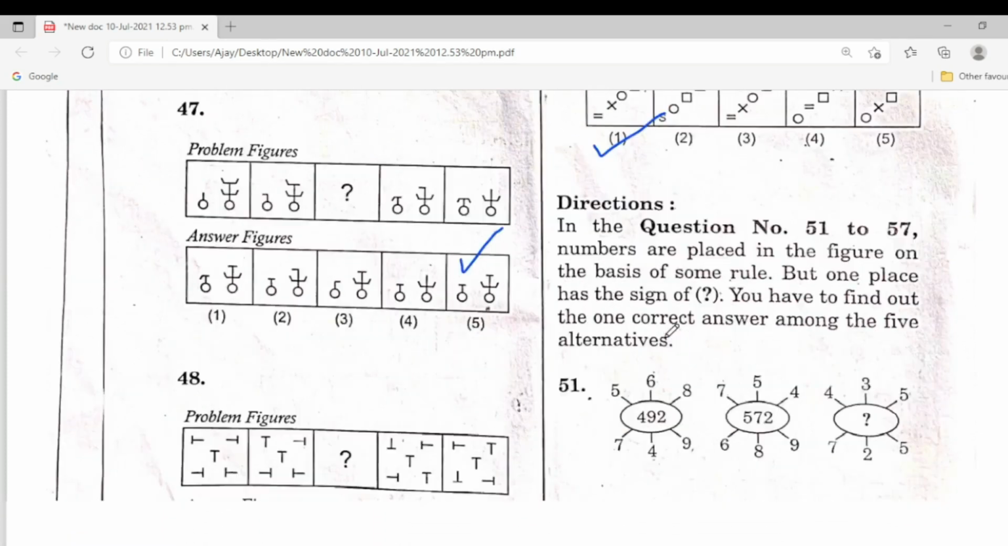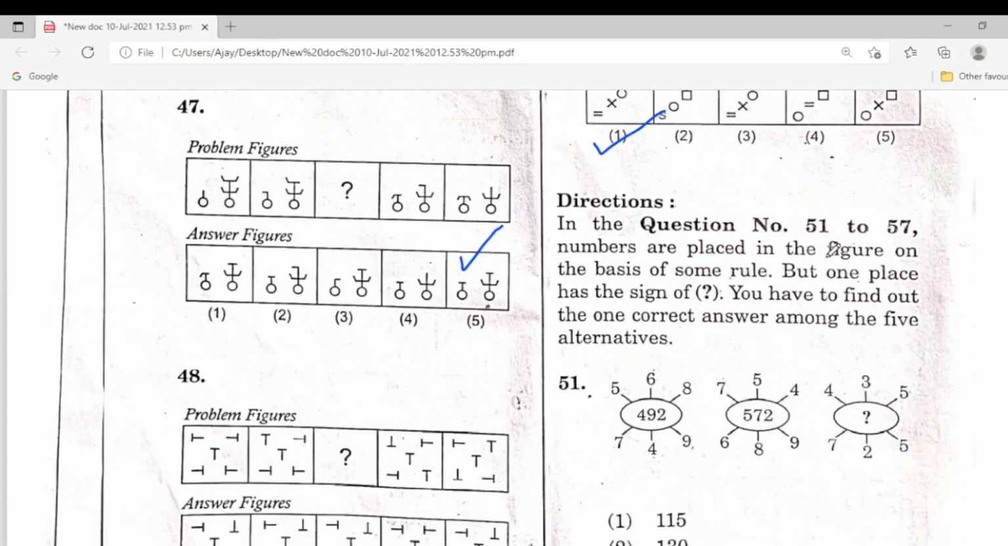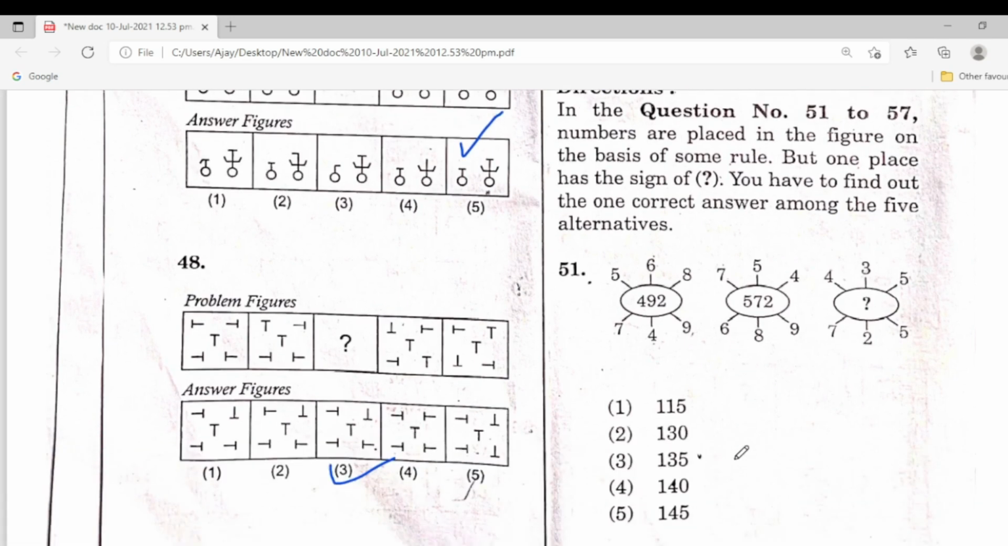Next one, in questions 51 to 57, numbers are placed in the figure on the basis of some rule, but one place has the sign of a question mark. You have to find the one correct answer among the 5 alternatives. So you see, one rule is there. Find the correct answer. I will explain topic wise in the next videos. So students, don't worry about the answers. This is suitable here. The second one is the correct answer, 130.